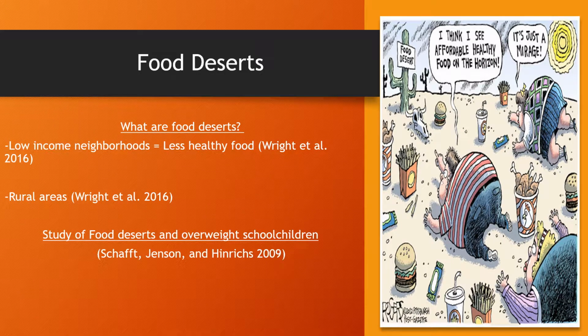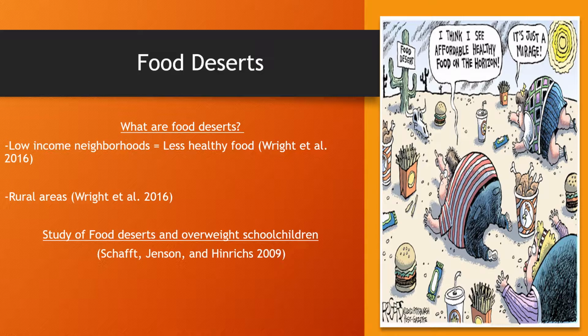Food desert. According to Wright et al., a food desert is low-income neighborhoods that lack healthy and affordable food. There was a study conducted by Schaff, Jensen, and Hinrich in Pennsylvania, and they studied the food desert and overweight school children.